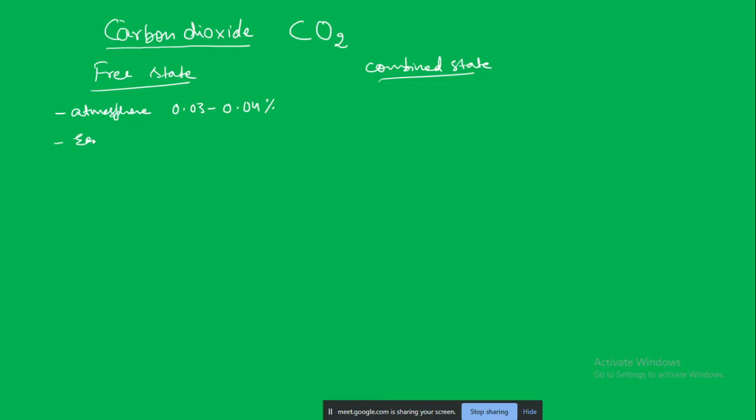So carbon dioxide is a gas, of course, and it occurs either in the free state or in the combined state. In the free state it may occur in the atmosphere, where the percentage of carbon dioxide is anywhere between 0.03 to 0.04%, or it may be present in the earth's crust, in coal mines for example.